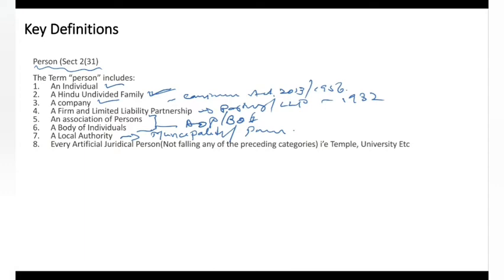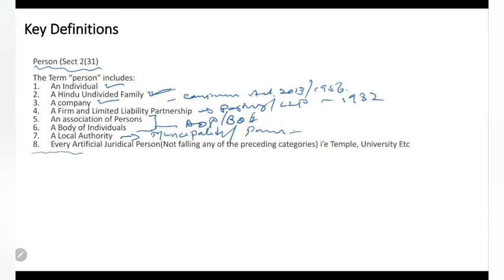See, if a local authority is doing some social service, that will not be taxed. But if the local authority is doing some commercial activity, for example, having a property and renting it out, like BDA or BBMP renting out commercial properties, then that will be taxed. Otherwise, if it is purely service related, then they will not be taxed.